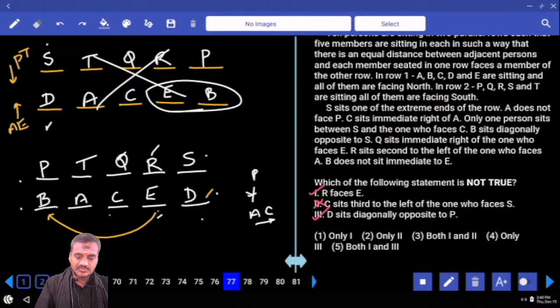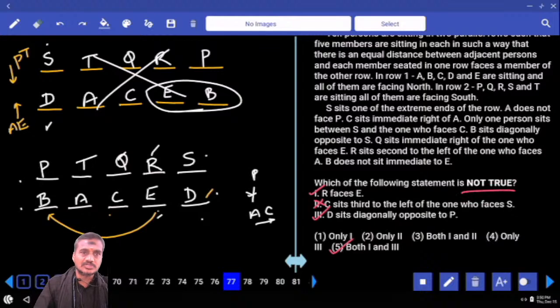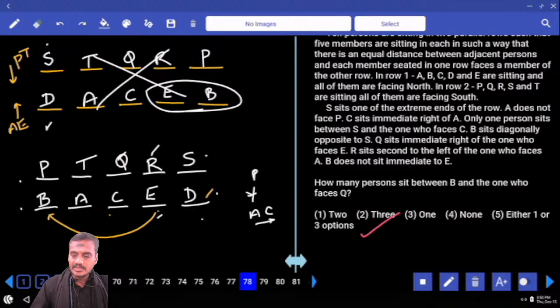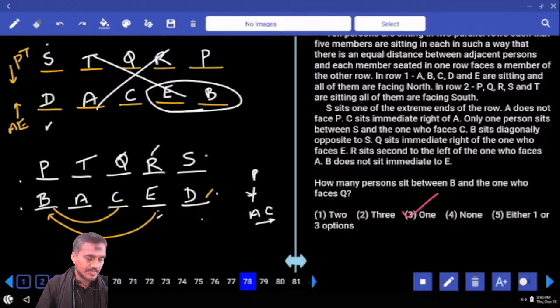So what is your answer? 1 and 3, choice 5, question number 77. Then, which of the following is not true? Here both these two are true, and only 2 is not true, that is choice 2. Then 78: how many persons are in between B and the one who faces Q? B and the one who is facing Q. There is only one person. One, that is choice 3, question 78.